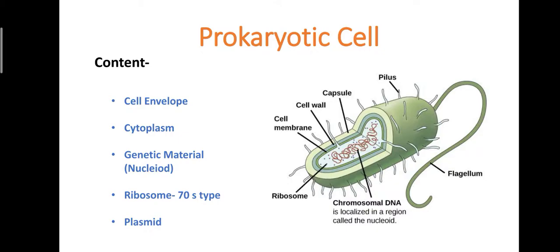The prokaryotic cell includes all types of bacteria, and bacteria are divided into three categories: archaebacteria, eubacteria, and mycoplasma. Archaea means ancient bacteria, the first bacteria that arose at the time of the evolution of life.